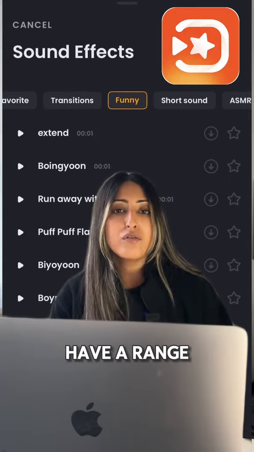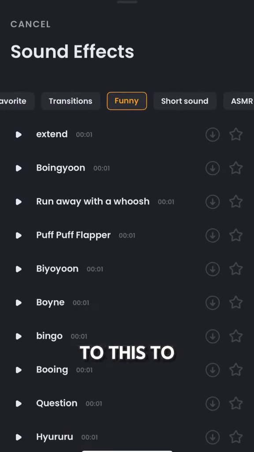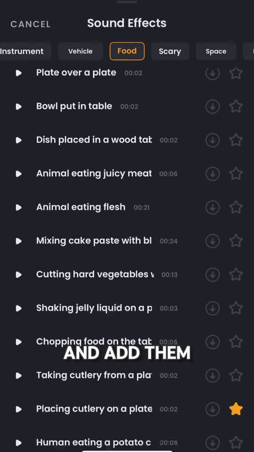Viva Video Library has a range of sounds that you can use, from this to this to this. To save time, you can go through each sound and add them to your favourites.